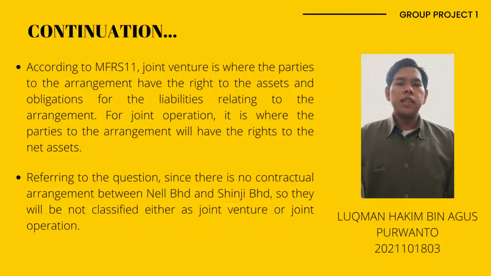For the joint arrangement, there are two types, which are known as joint venture and joint operation. According to MFRS 11, joint venture is where the parties to the arrangement have the rights to the net assets. For joint operation, it is where the parties to the arrangement have the rights to the assets and obligations for the liabilities relating to the arrangement. Referring to the question, since there is no contractual arrangement between Nal Berhad and Sinji Berhad, they will not be classified as either a joint venture or a joint operation.